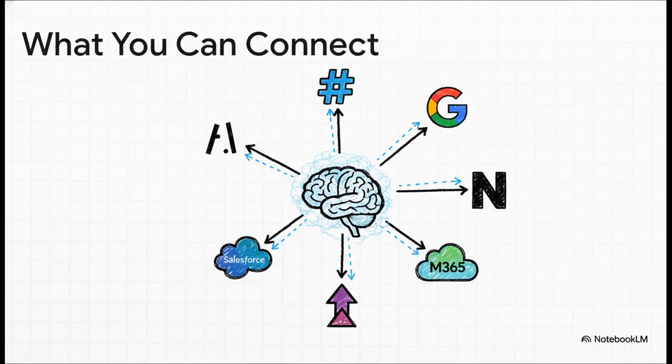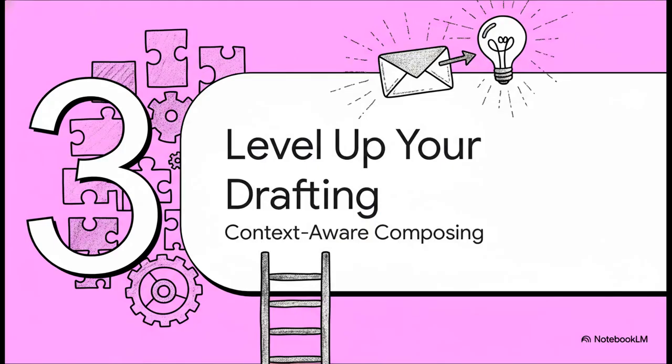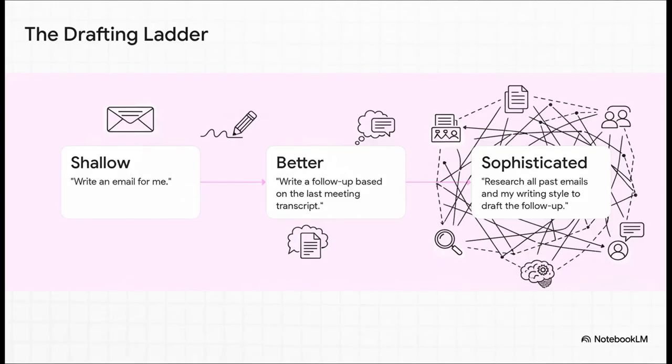And this is where it all comes together. When you start linking your Google Workspace, your Slack, your Notion, you're not just feeding the AI random information. You are giving it the same context you have. And that's what transforms it from a simple tool into a powerful partner that actually understands your world. All right, let's make this real. We're going to climb the first rung of our capability ladder with a task we all do pretty much every day, drafting an email. Let's take a look at this ladder.